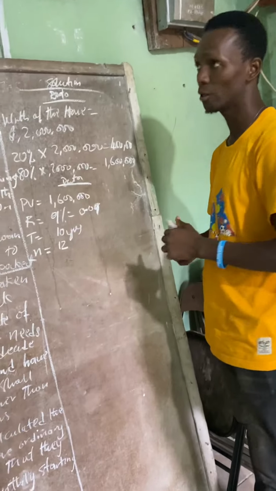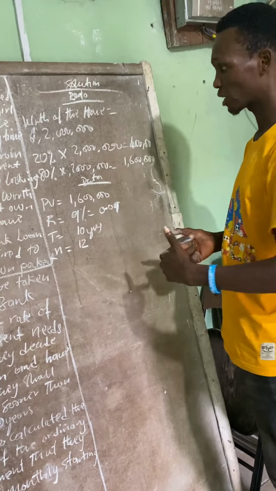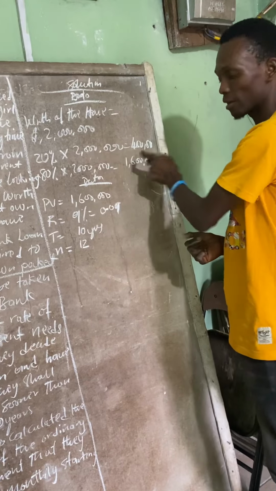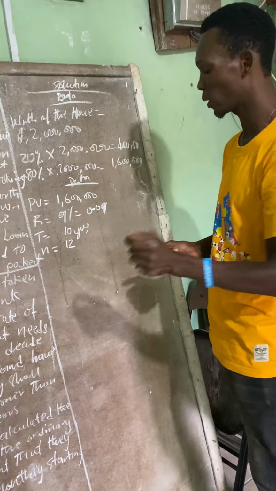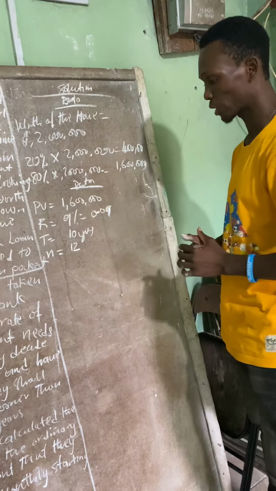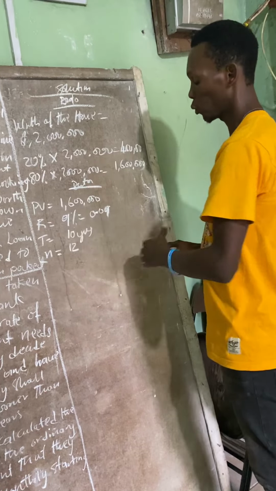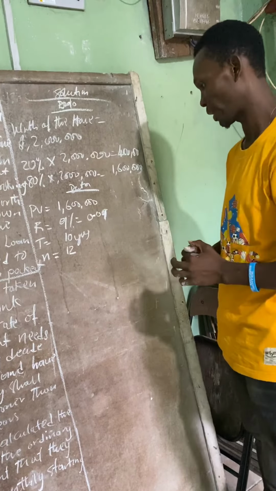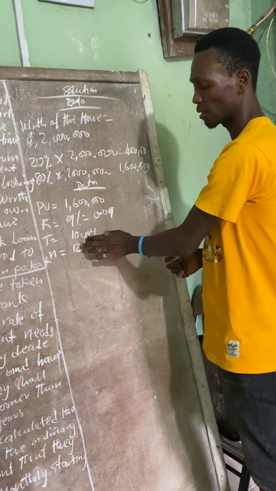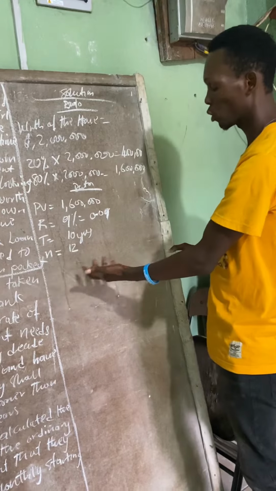The question is how much they will be paying every month for 10 years to repay the loan that will be taken. The loan that will be taken is their present value, which is $1,600,000. The rate at which the bank is charging them is 9%, which you convert to 0.09. The time is 10 years, and they'll be paying monthly, which means n is equal to 12.